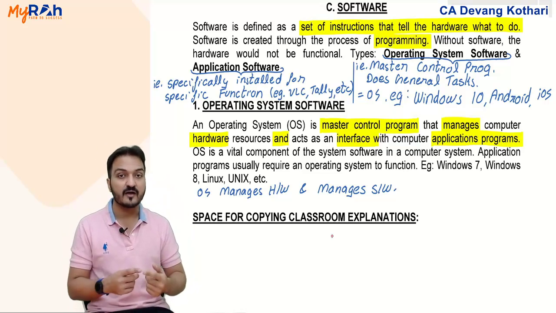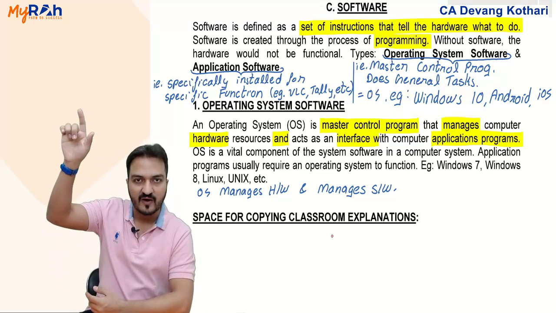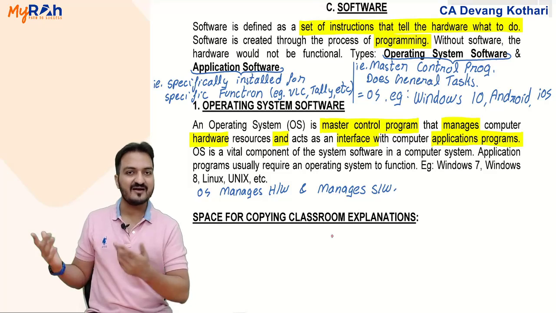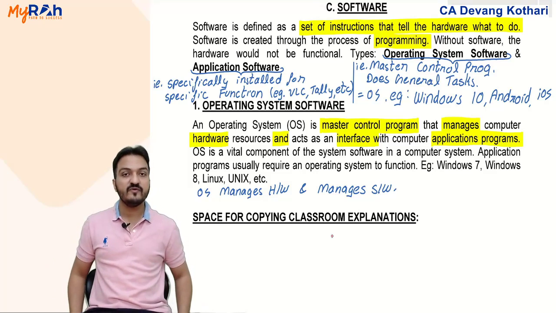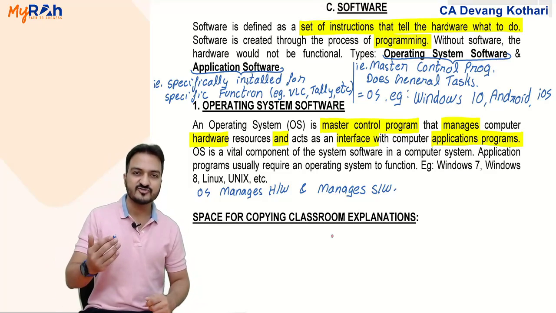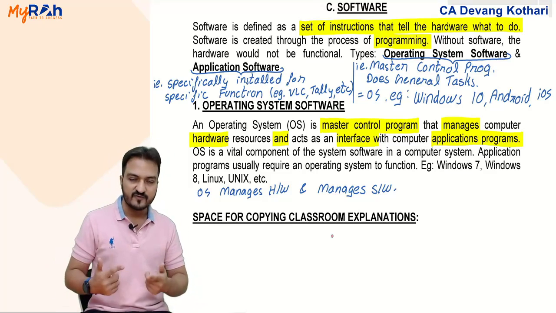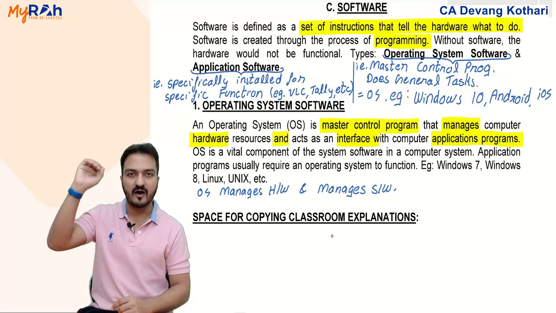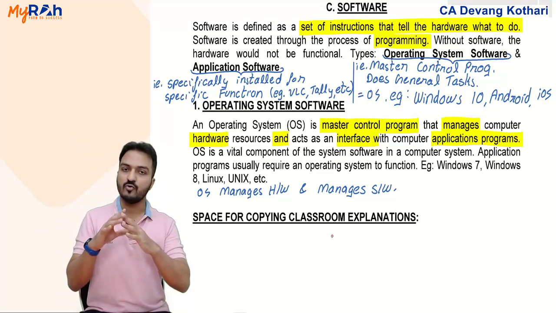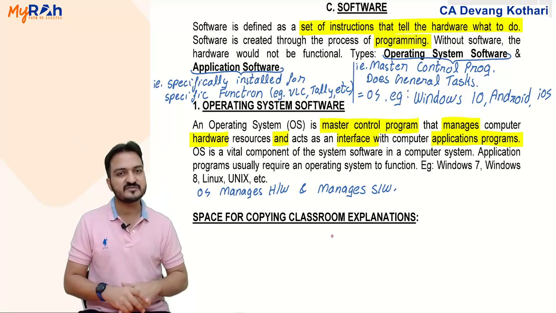Operating system will decide that the 9 GB movie file is brought to the RAM in parts. We did that in my previous session. Total movie file size was 9 GB in the hard disk, but what comes to the RAM was only part of the file. Out of the 9 GB file in the hard disk, only 1 GB came to the RAM. Who decides that only 1 GB will come? Operating system will decide.